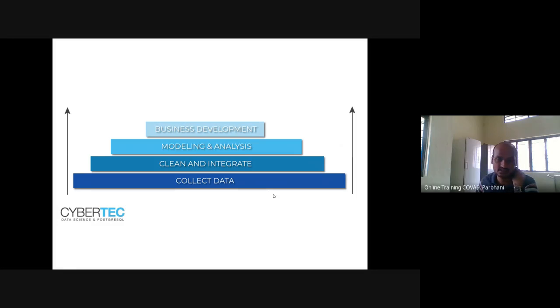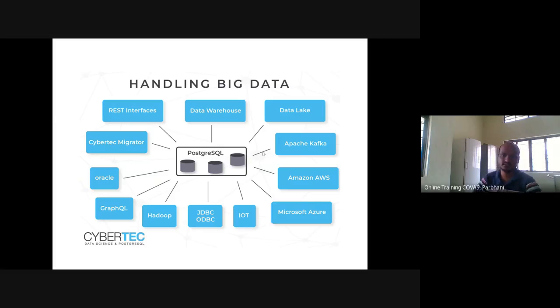The process in data analysis is to collect the data, clean and integrate the data, then modeling and analysis, and business development. Instead of business development, here our objective is medical decision making. Based on that medical decision making, we try to improve animal health.